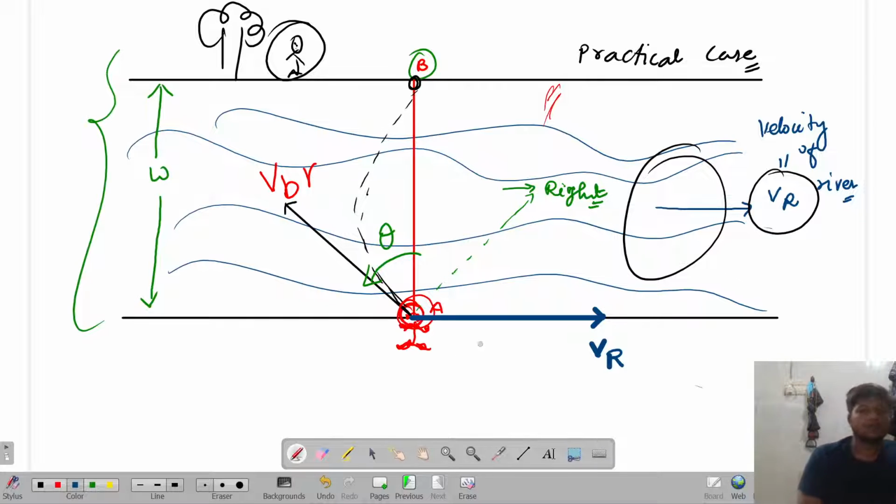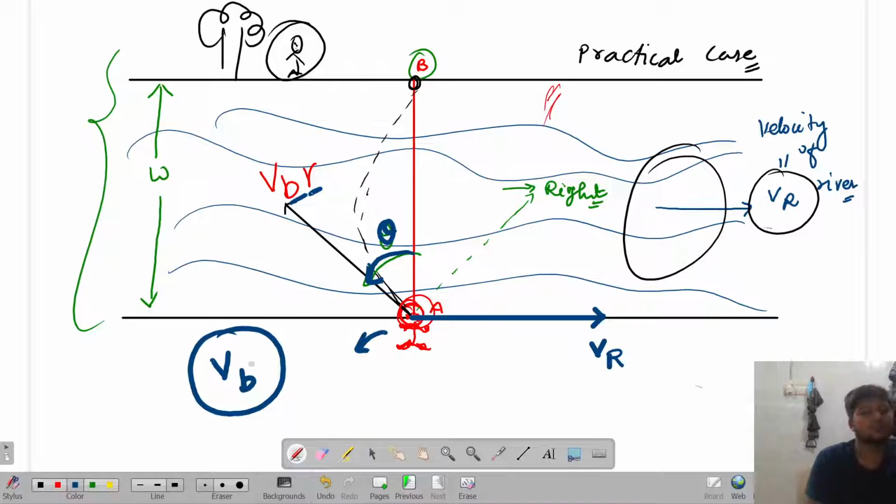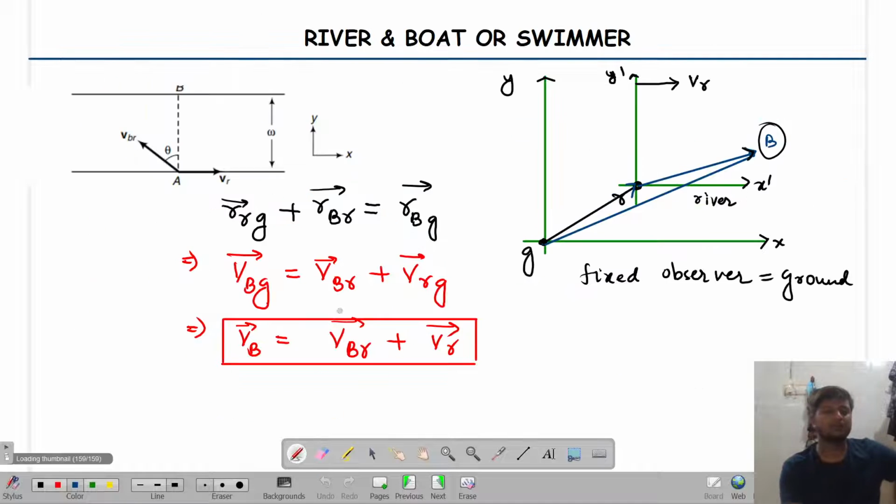Okay. Now, what has happened? The boat is moving towards this side, making some angle theta with the vertical. And it has velocity of boat with respect to river. But since this boat has its own engine, what is going to happen? This boat will have its own velocity with respect to the ground. Are you able to get me or not? And that is what we are calculating: what will be the original velocity of the boat if it tries to move inside a river which is moving towards east.